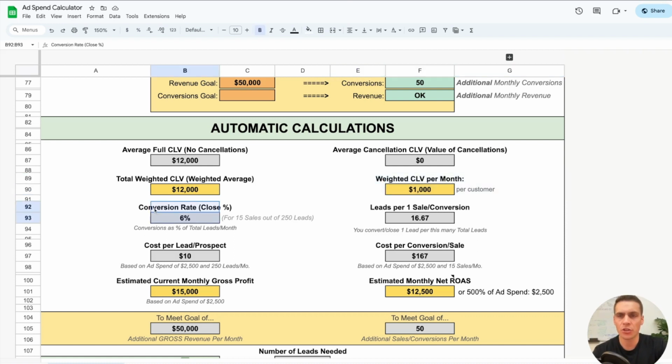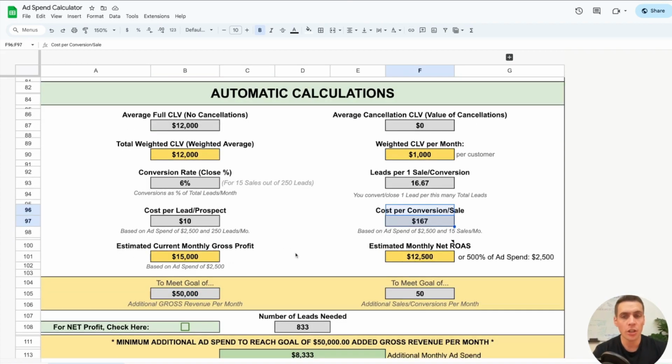All right, now your conversion rate is 6%. That's simply because you get 250 leads and you make 15 sales. So 15 divided by 250 is going to give you that 6%. And then this is the leads per one sale. You need to generate for yourself about 17 leads in order to get one sale. So this is just another way of saying this conversion rate. Your cost per lead is $10 and your cost per sale is $167.